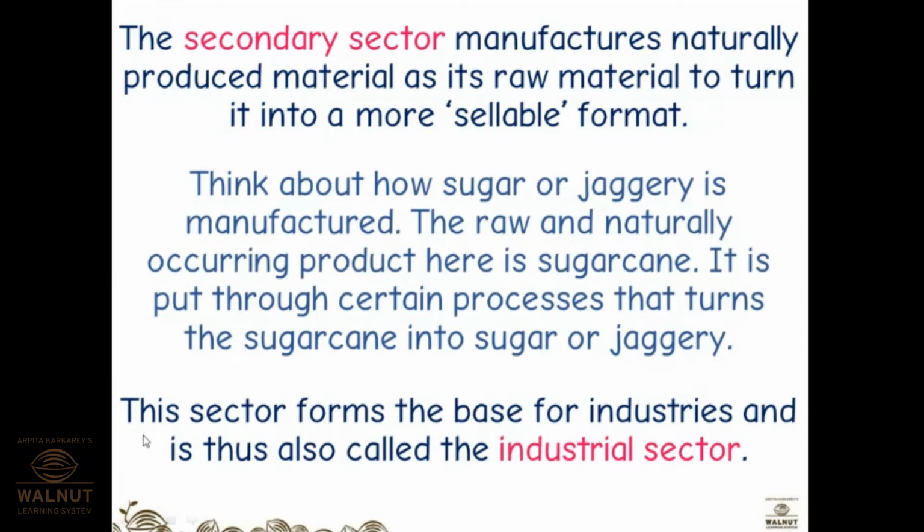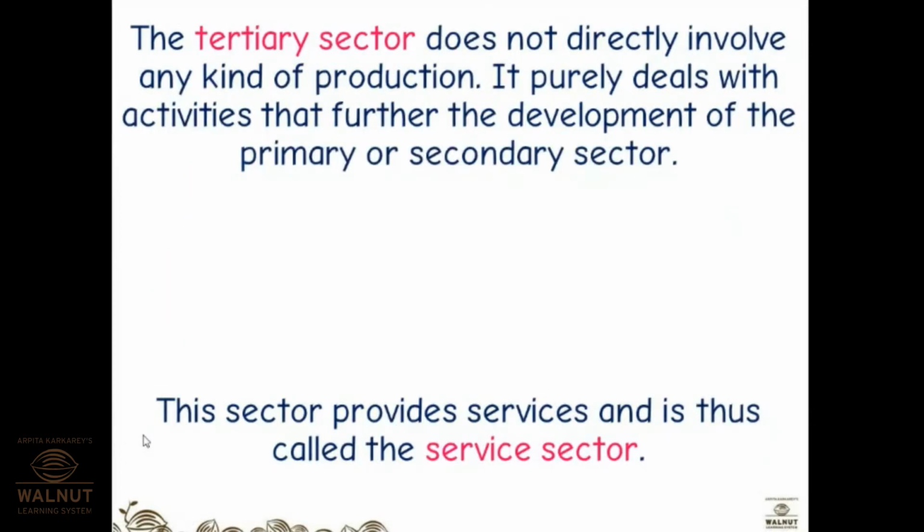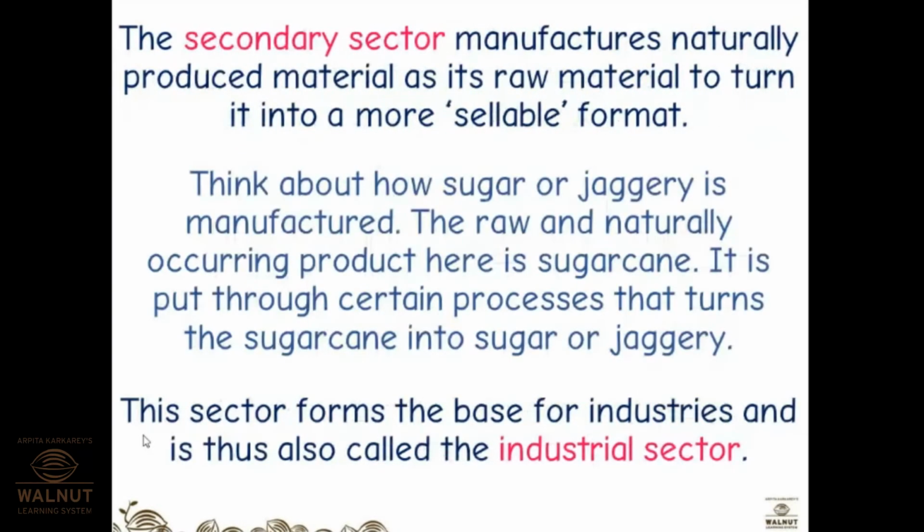Now think about how sugar or jaggery is manufactured. The raw, naturally occurring product here is sugarcane. We cut the sugarcane from the farms and it is taken to the industries. It is put through certain processes that turn the sugarcane into sugar or jaggery. So processing is done on it, its durability is increased, and like all of you know, we studied in fifth standard that sugarcane factories are set up near the farms.